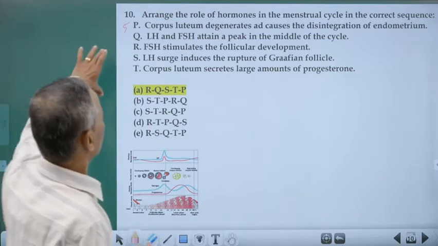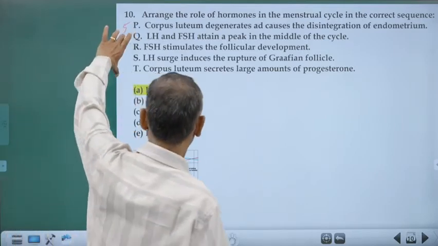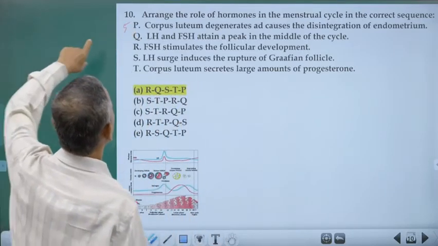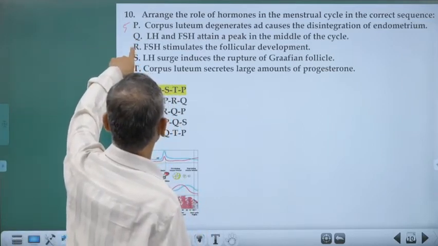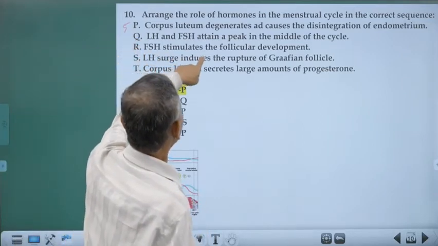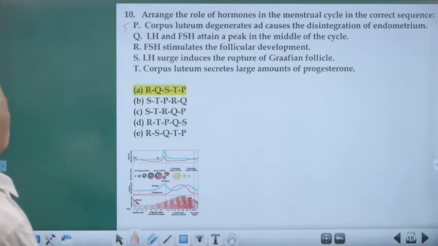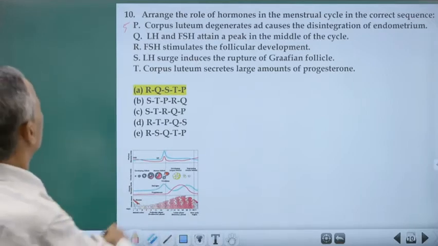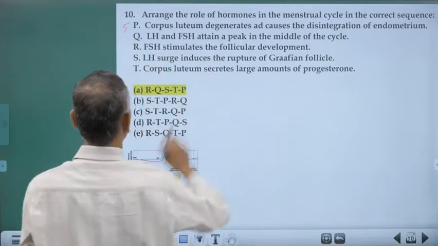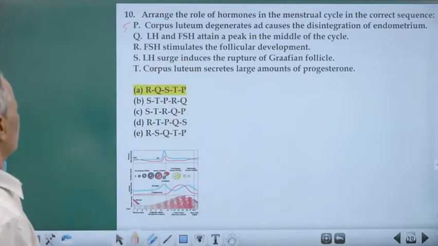See, what should be the correct one as they occur? FSH should stimulate the follicular development. Okay, so FSH, that should be the correct answer.